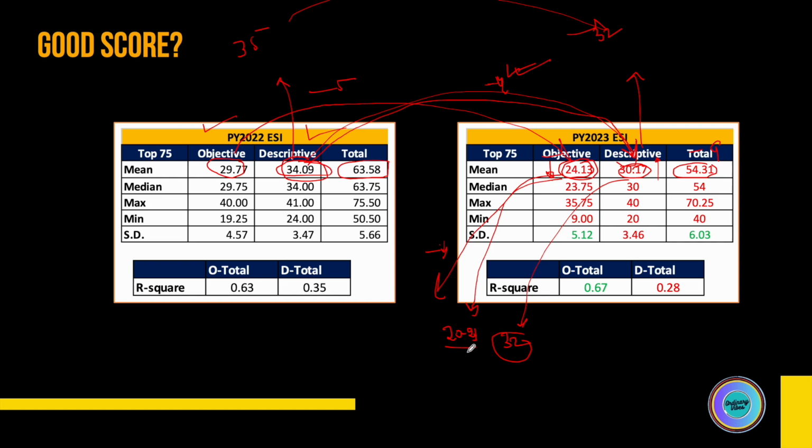Now, this is a good score. This is not the lowest score, because the lowest score can vary. Someone can compensate from another subject and score low in this subject. That is always the case. But if you are thinking in terms of average, this will be a kind of good score in ESI this year. But overall, if you combine both of them, somewhere in 52 to 56, I think, will be a good range to consider for being in the safe zone in terms of ESI score. So if you're scoring in this range and you think you can surpass this range, you will be at an advantage for sure.